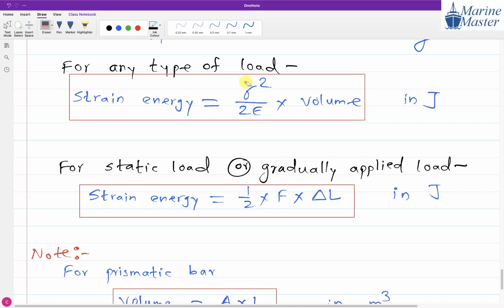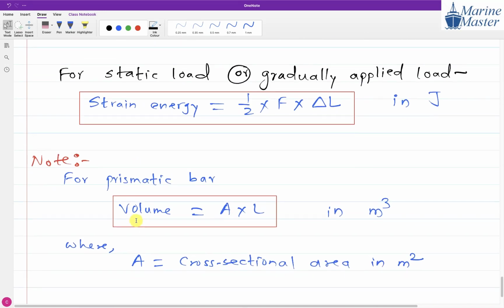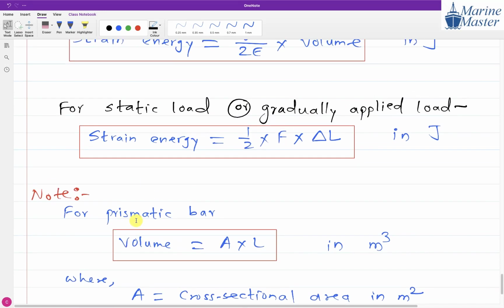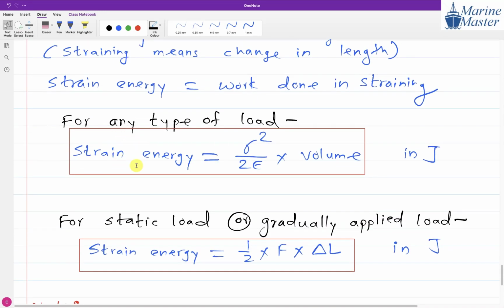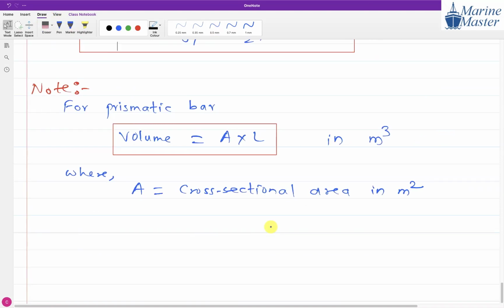It is not necessary, but this is compulsory only for static load. Only static load. Are you getting my point? For the static load we can use this relation also or that relation also. Answer will be same. But for suddenly applied load or impact load, we will use this top one only. Now give the next heading.